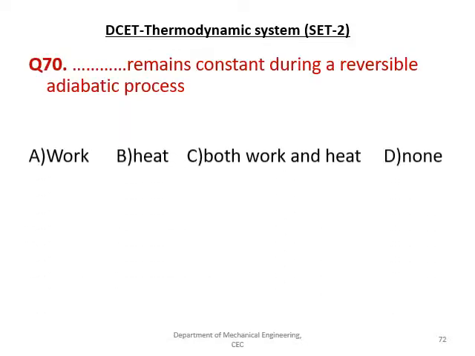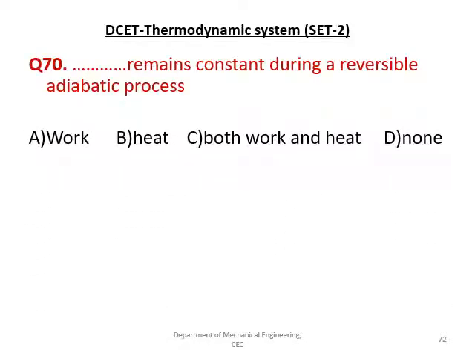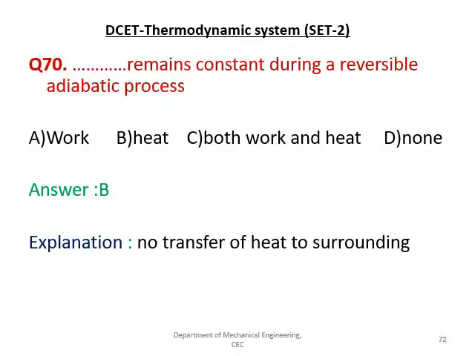The next question is, dash remains constant during a reversible adiabatic process. The given options are work, heat, both work and heat, none. And the right answer is B, both work and heat remain constant during a reversible adiabatic process. No transfer of heat takes place.